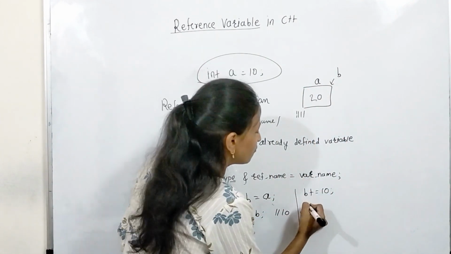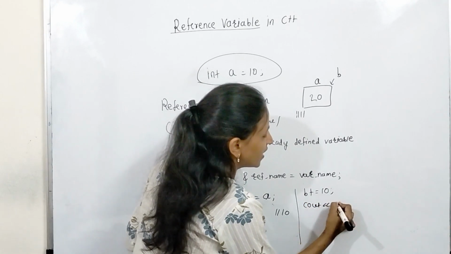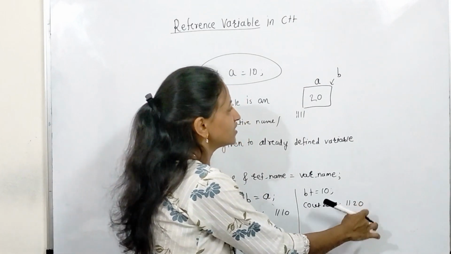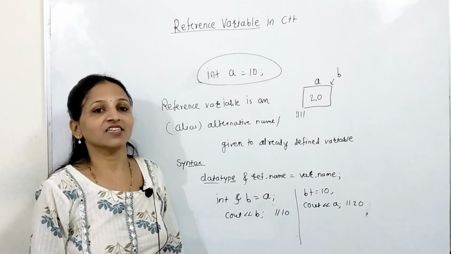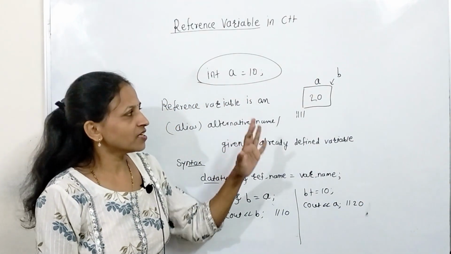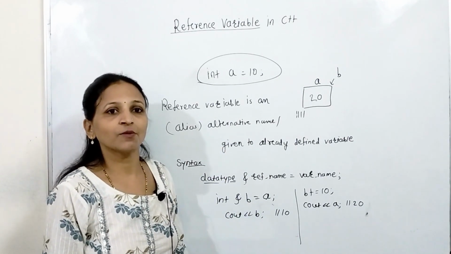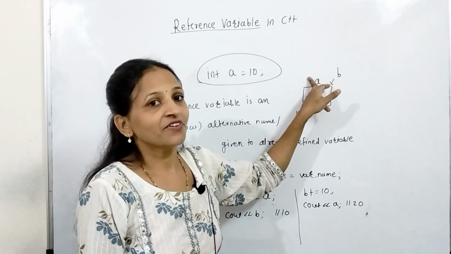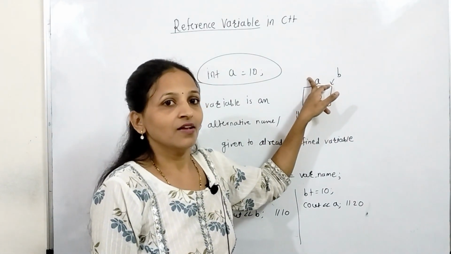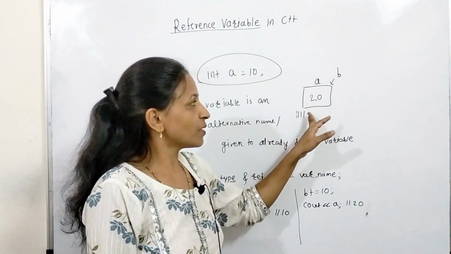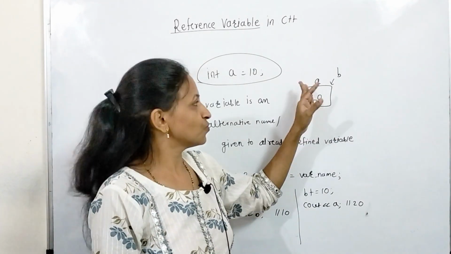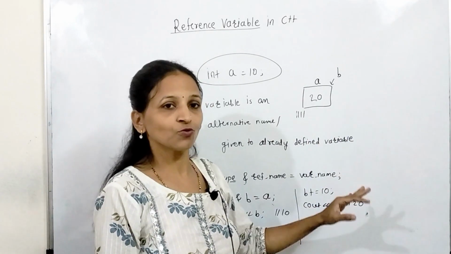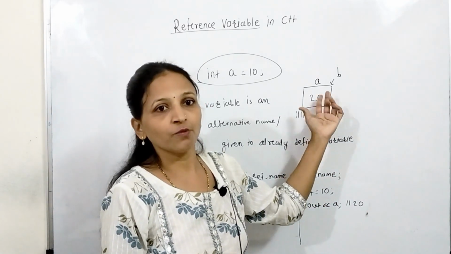Getting? And after that, if we are displaying the value of a, then of course we will get 20 because a is having value 20. Getting my point? This is just the reference variable concept. A reference variable is an alternative name given to an already defined variable. Getting? Means now this memory location we can access using two variables. This a and b both are identifiers and those are referring to the same memory block.